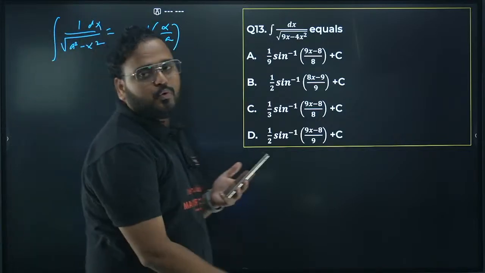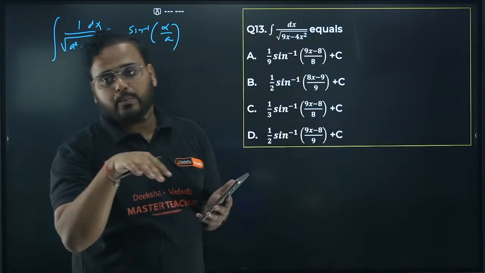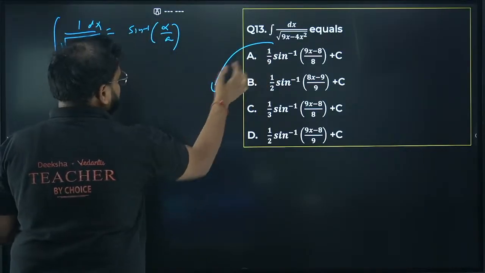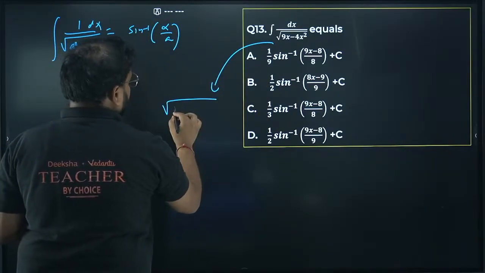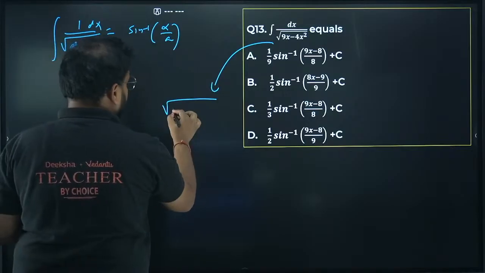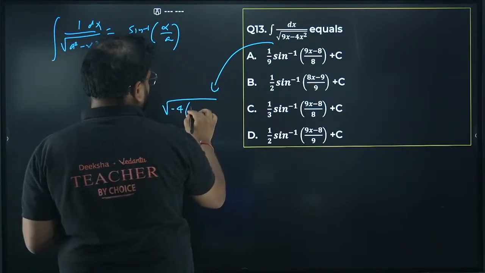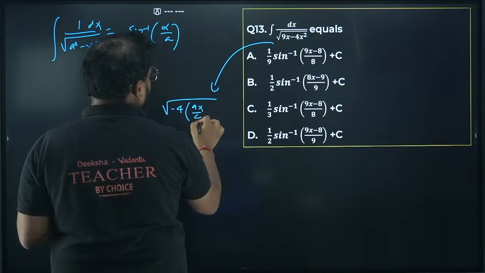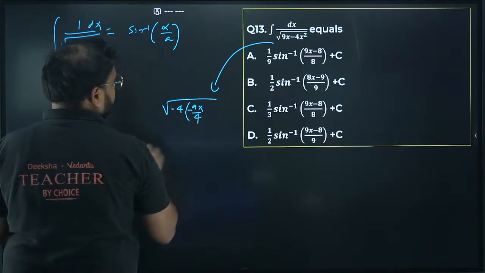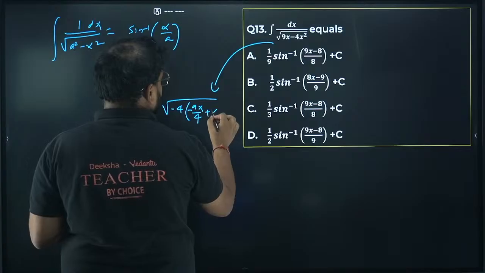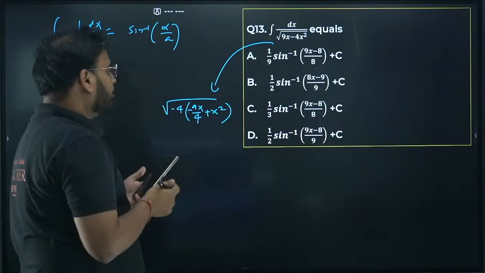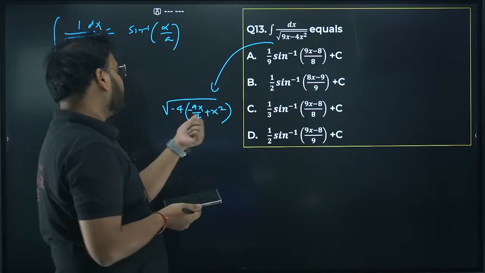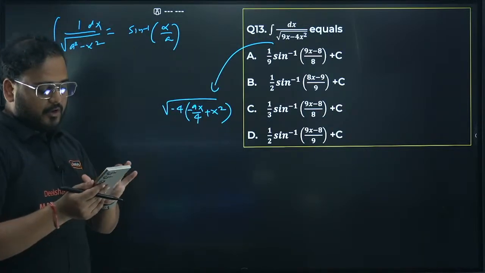Since it is an MCQ, we don't have to solve it completely. We can just relate to it. Have a look from here. We'll just see the denominator part. If I take minus 4 common, you'll have 9x by 4 minus 9x by 4, and you'll have plus x square, because I have to make x square independent of any of the coefficient. Why are we doing this? Because you want to make x square independent of any of the coefficient.